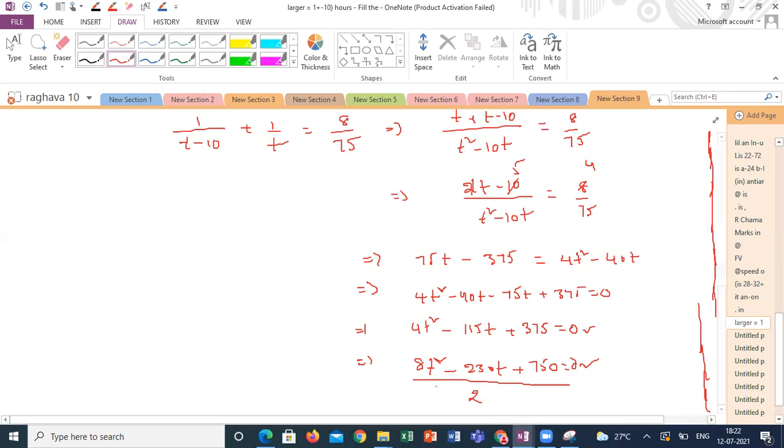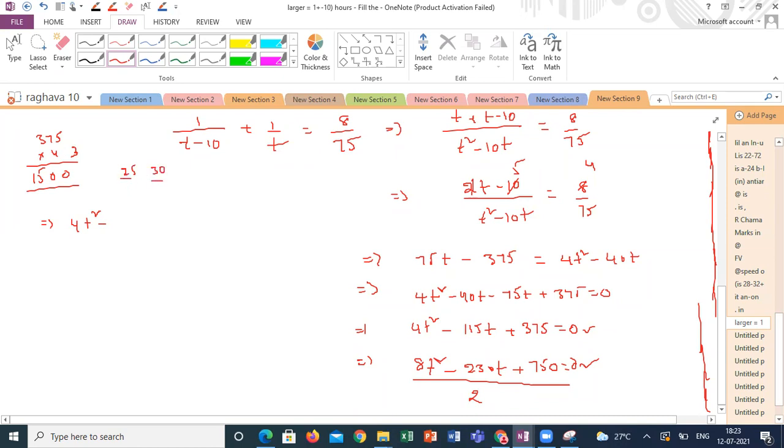So after solving this equation, what did you get? Which method did you choose here, guys? Splitting the middle term. What is the split up? 4t square. What split up have you taken? The product should be how much? 25 and 30, sir, because I took 8t square, so the equation gave me 25 and 30. The product is 1500.